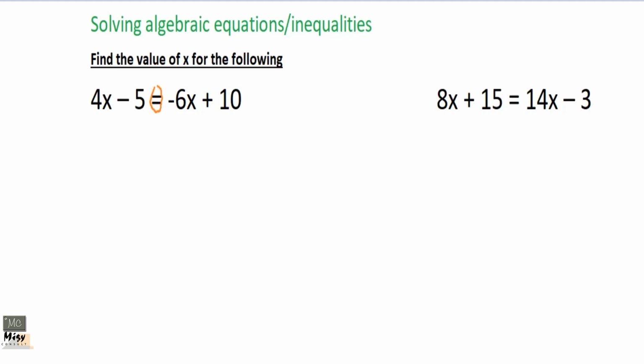Please, I am telling you this because when you start working inequalities, what will happen is sometimes after working, you may want to divide through with a negative sign. And when you divide any inequality with a negative, the sign changes. A less than sign will change into a greater than sign. They will not change by themselves. You must do the changing.